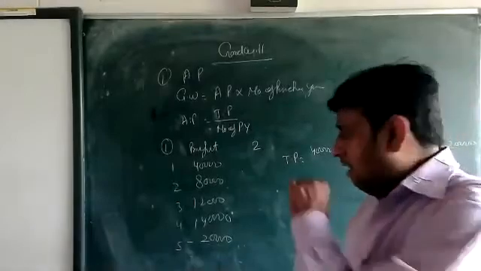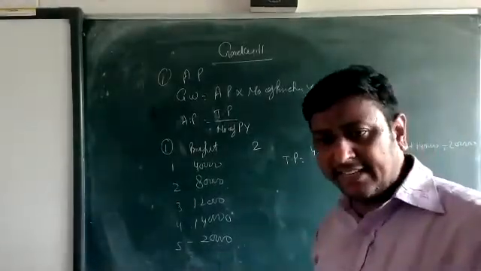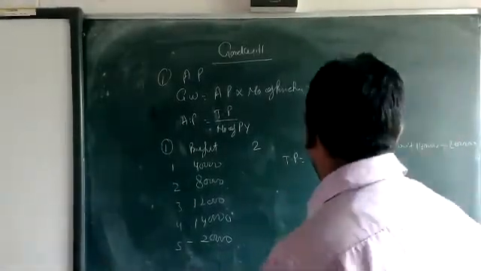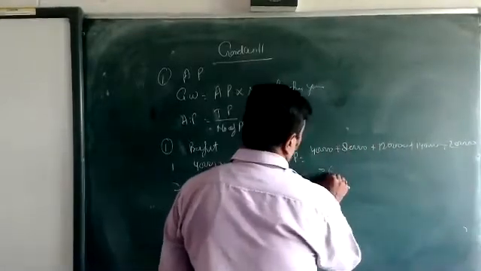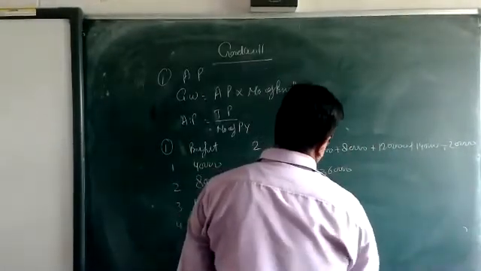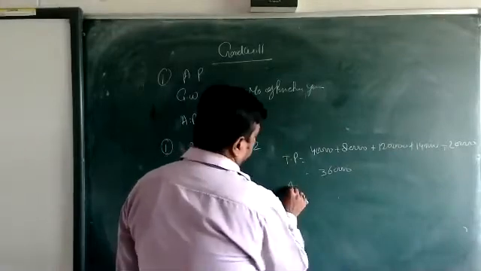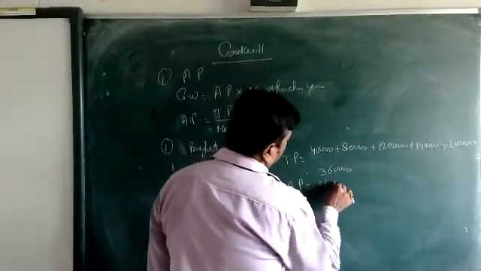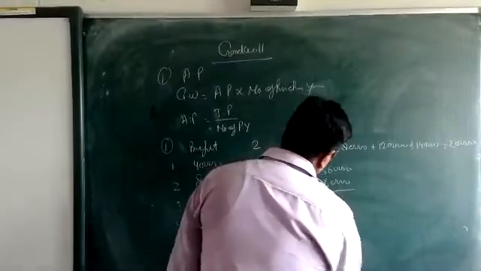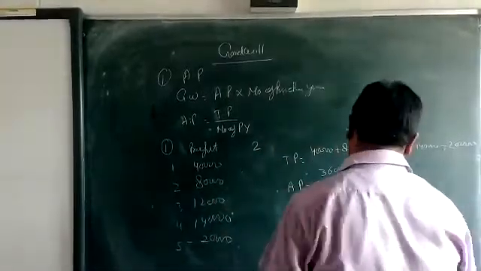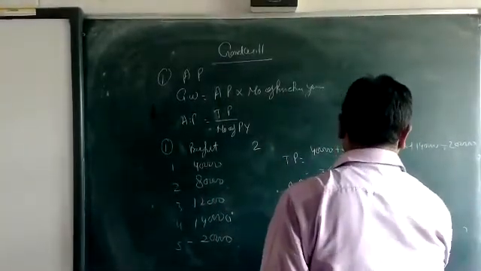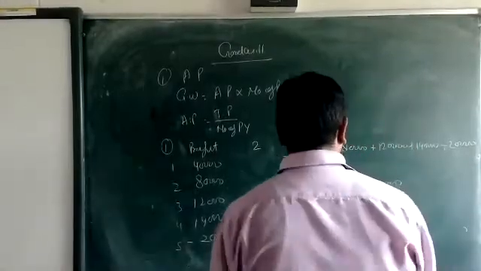Why are we taking the less? Because it's a loss. Then 360. Then average profit is equal to 360 upon 5, that is 72,000.